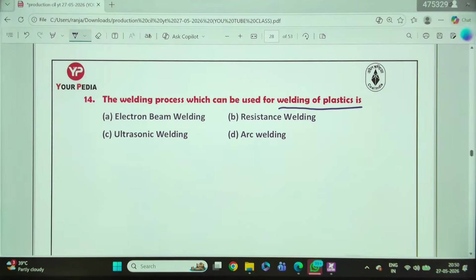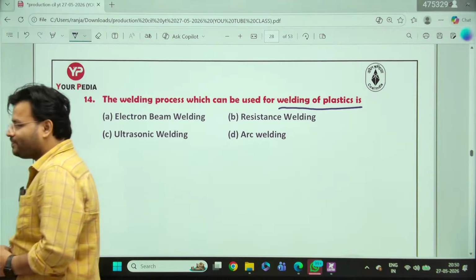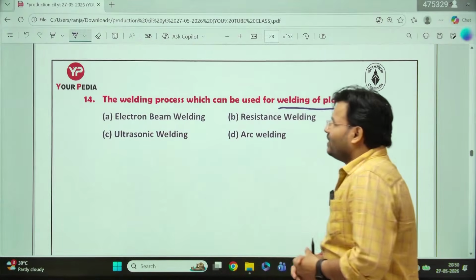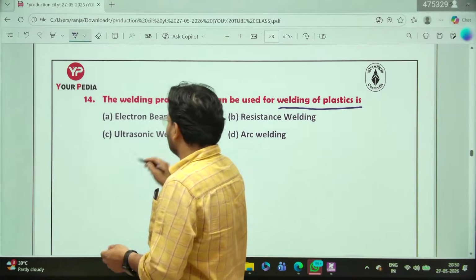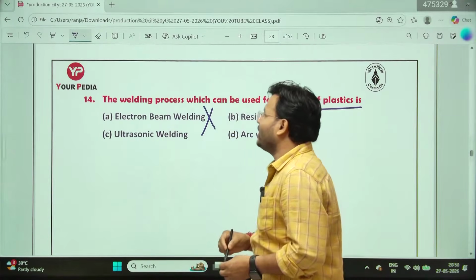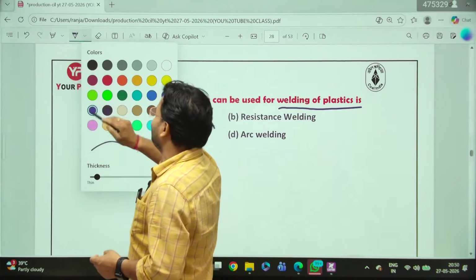Okay, question number 14. Vicky is saying C for Chennai. What about others? Someone is saying electron beam welding. Okay, so I am going to use my lifeline. Electron beam welding is not the right answer, my dear friends.